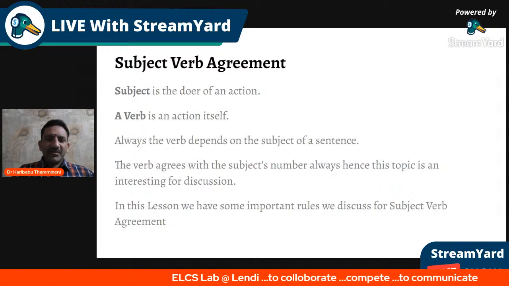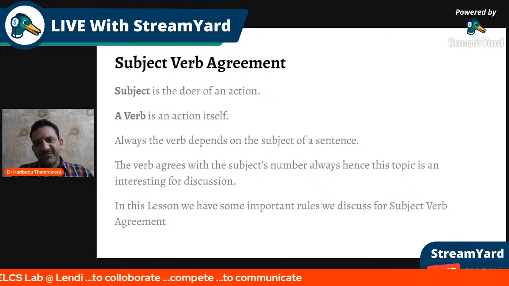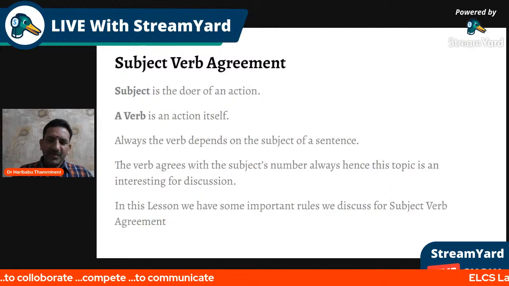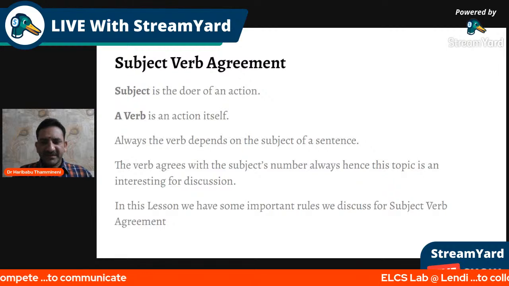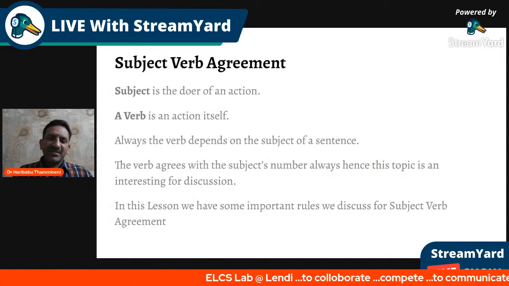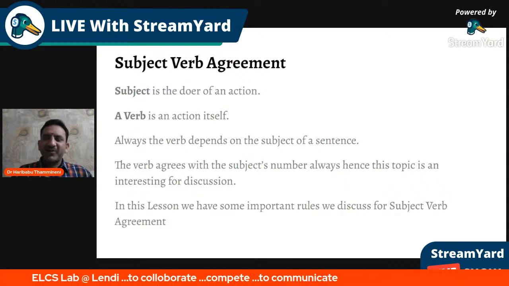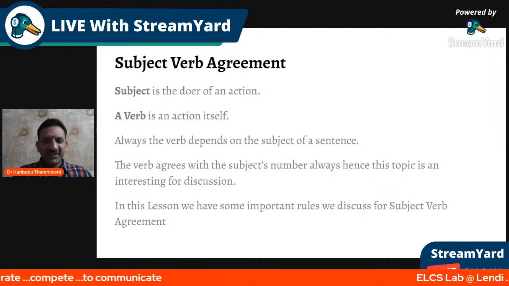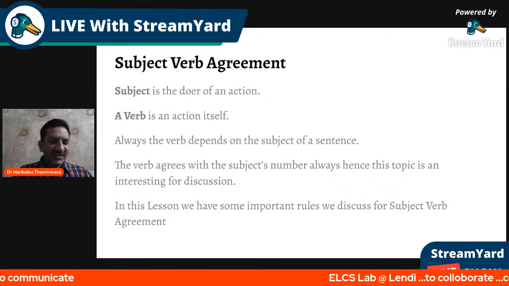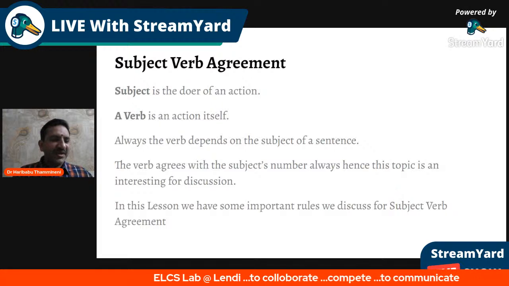Often we frame sentences with wrong verbs, sometimes with the wrong number that we usually make to frame a sentence with its subject. So in this lesson, we discuss some of the important rules for subject verb agreement.